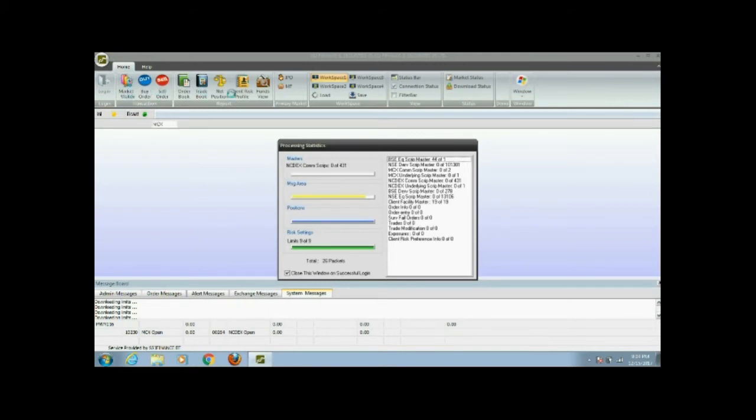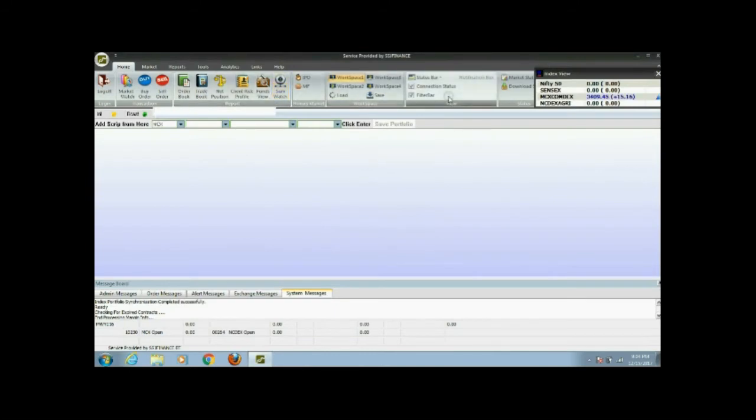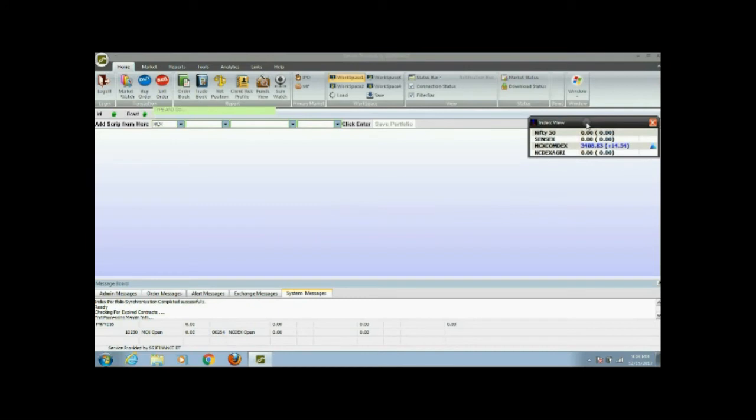Here you can find the NCDX script, message area, positions, all the scripts will be downloaded from here. So all you have to do is click on the login button, place your login and password, and the scripts start running. If you forgot, you can change the password also.